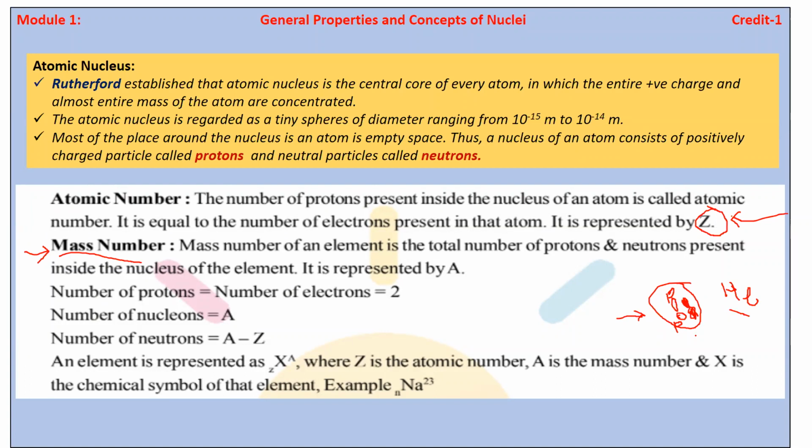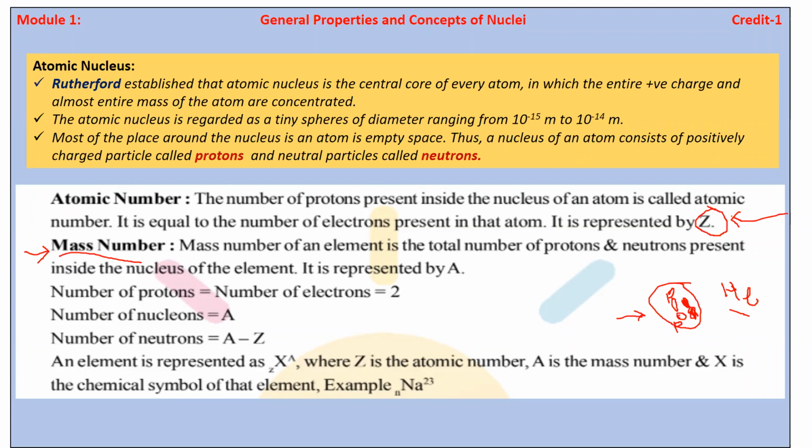It means that mass number is nothing but the equal number of protons and equal number of neutrons added together. If we make an addition of that proton and neutron, that is nothing but the mass number.